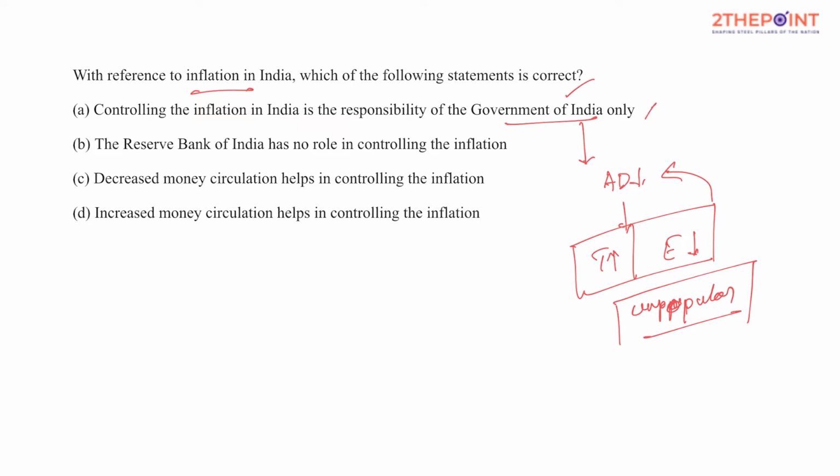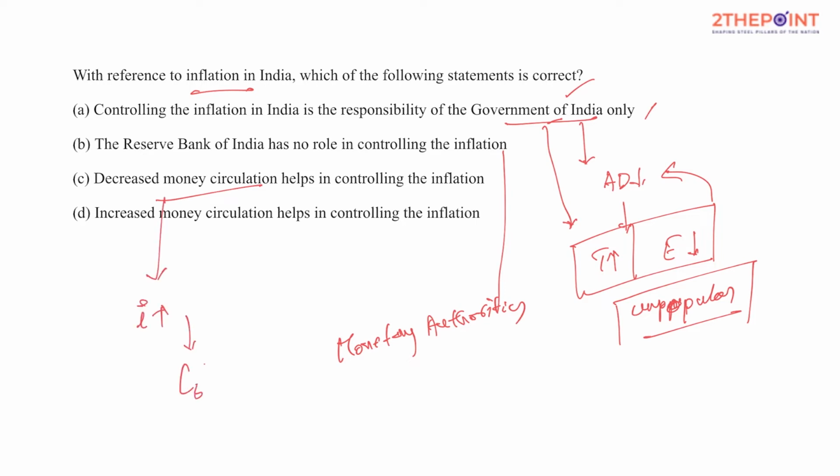So this is wrong. The Reserve Bank of India has no role in controlling inflation. How come? Just now we discussed that government actions result in unpopular outcomes, so someone has to take the responsibility. Generally monetary authorities are the ones who take the responsibility to contain inflation, isn't it? So in such case the second statement also happens to be true. Decreasing money circulation helps in controlling inflation. Yes, when money circulation decreases, what happens to the interest rates? They increase. When interest increases, credit supply decreases, and when credit supply decreases, demand decreases. Demand decrease might result in bringing the prices under control. So C seems to be the appropriate answer. Increasing money circulation does the opposite. So hence this is not right.